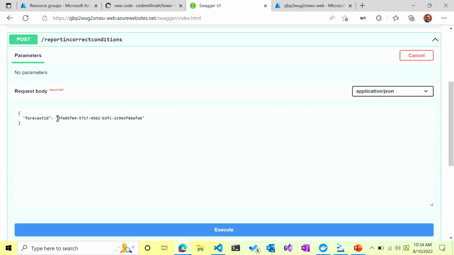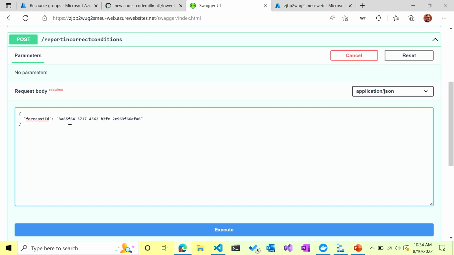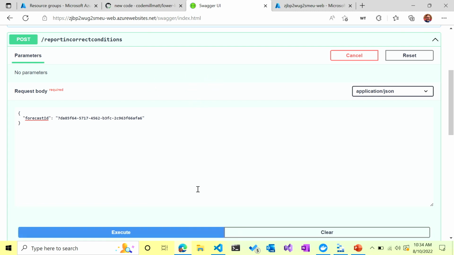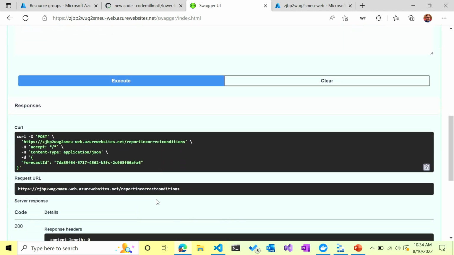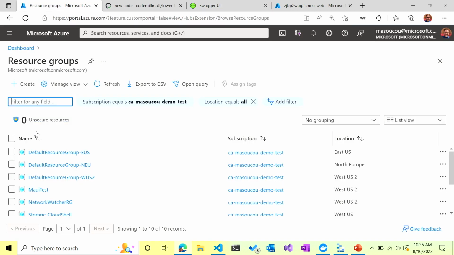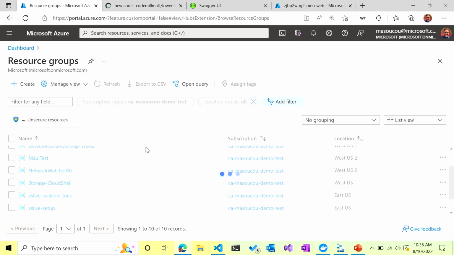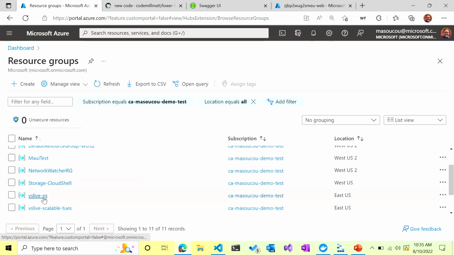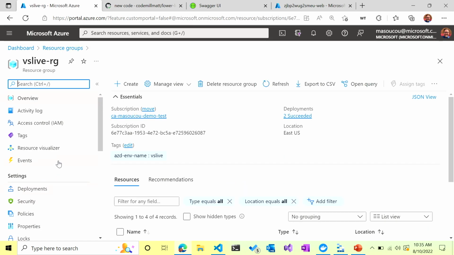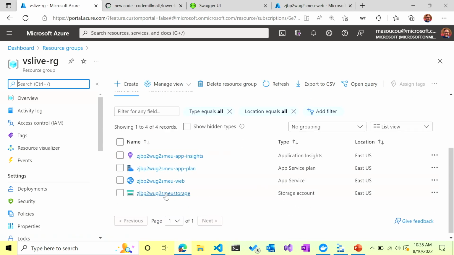Try it out. Let's change it to be 7D as a start. Execute it. 200 back. And then what I can go through and do is refresh. See my VS Live resource group. See my storage account.